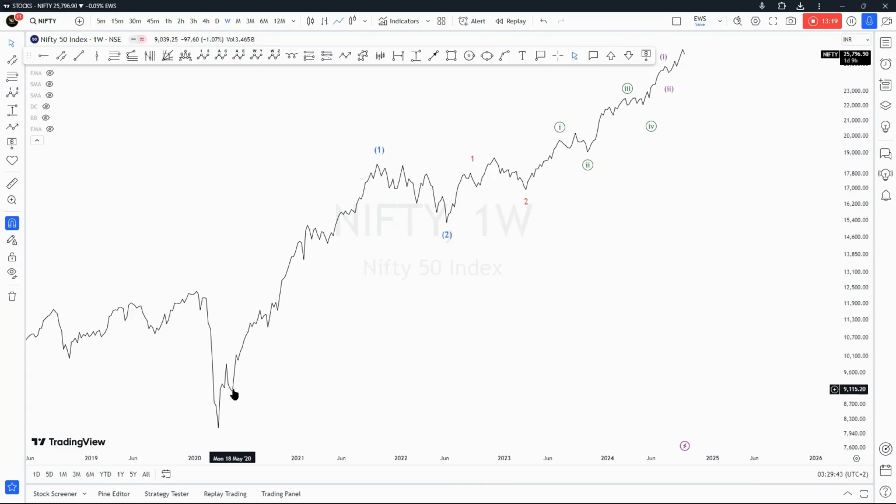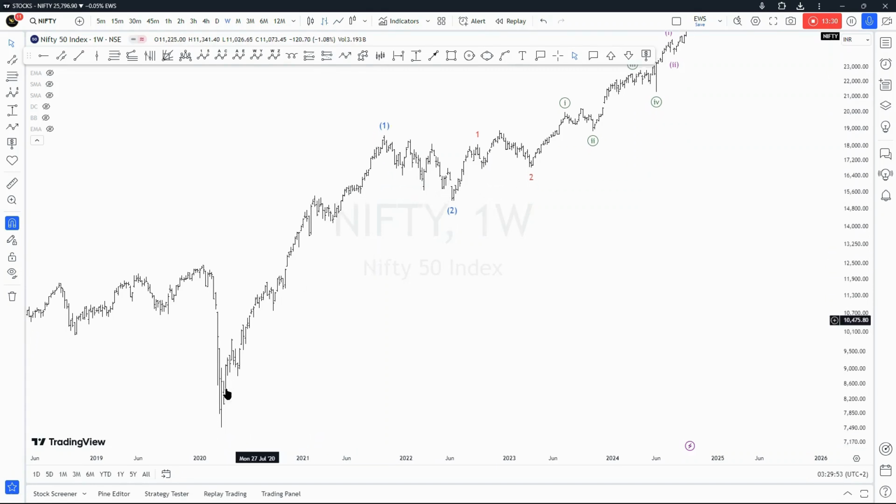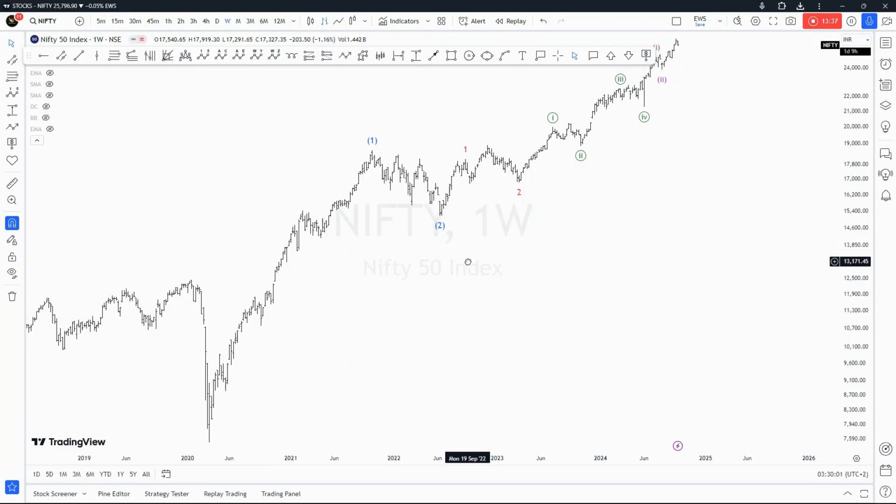I believe that's 1, 2, and then 1, 2, 3, 4, 5, and then 1, 2, 3, 4, and then we had five waves. But you'd have to go to lower time frames to navigate this price move from this bottom up to the top right there clearly and in a correct way of counting.